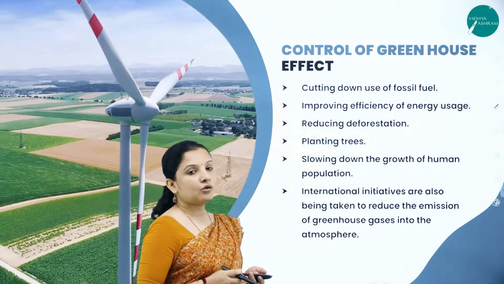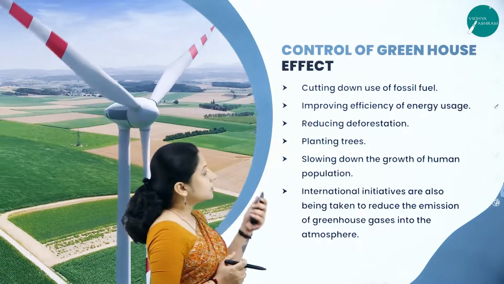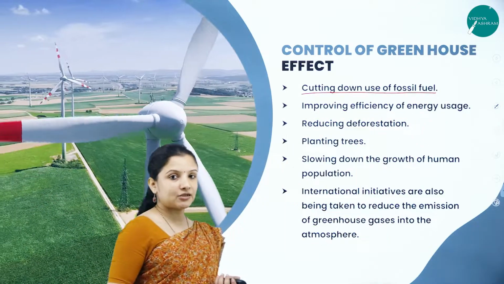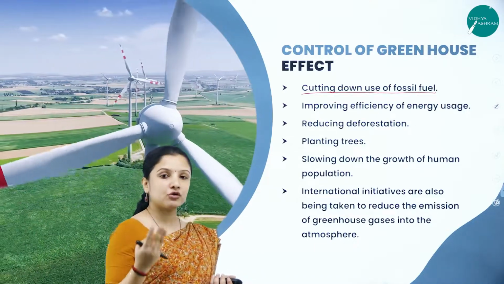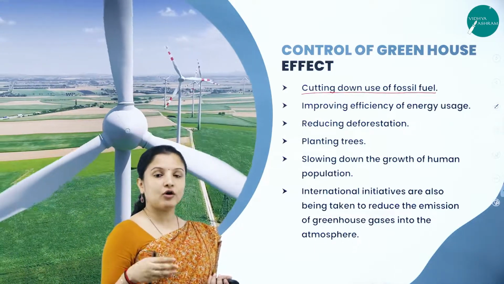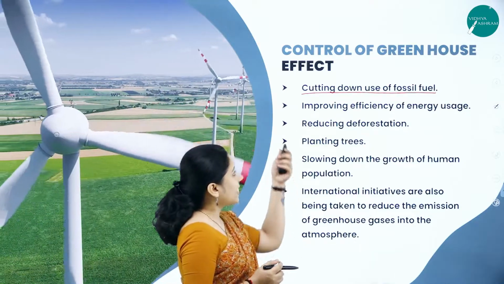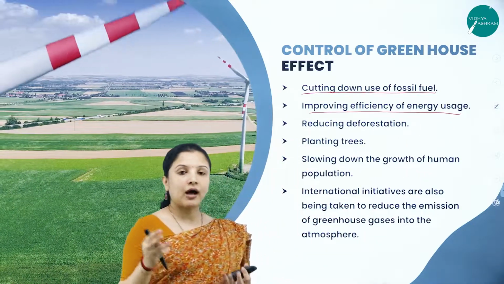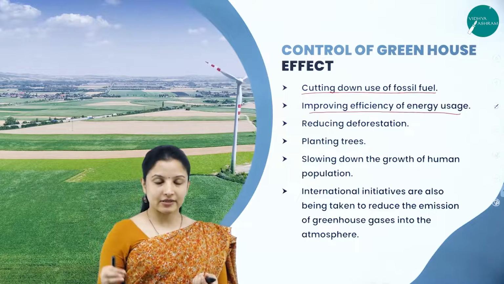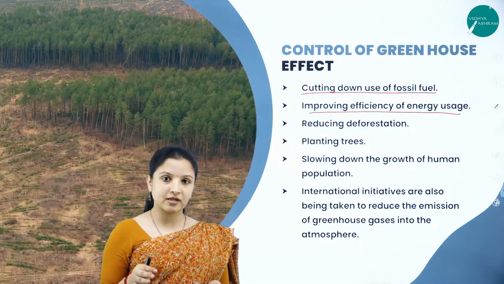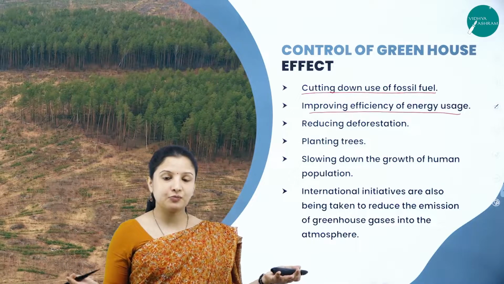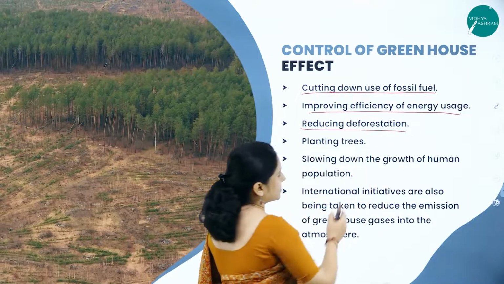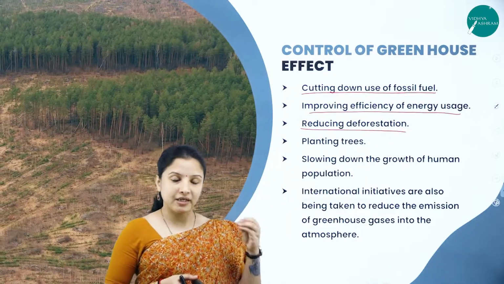So this is how we can prevent it. Next, let's study how to control the greenhouse effect. The first thing is cutting down the use of fossil fuels such as petrol, diesel, etc. We have to reduce the use of those and switch over to compressed natural gas or some available biofuels, and also improve the efficiency of energy usage, meaning don't waste electricity or use the vehicle unnecessarily. Instead, you can use public transport or go in for carpooling. And also reduce deforestation, because deforestation means the cutting of trees.